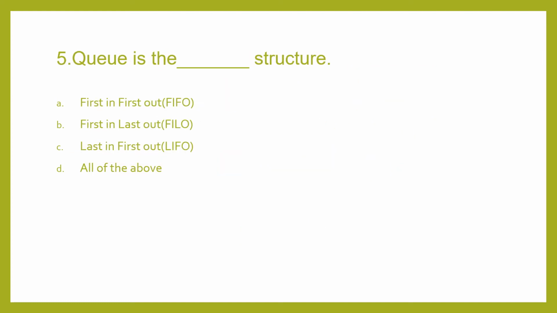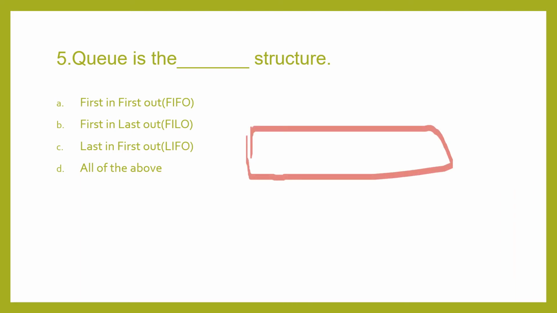Now coming to the fifth question, queue is the dash structure. Queue is a structure, heap is a structure, so are all the data structures. Now you have to see how the elements are accessed in the queue. The four options are given. If you make a queue, see, this is a queue, and the elements are inserted from the starting point, that is from the first point.